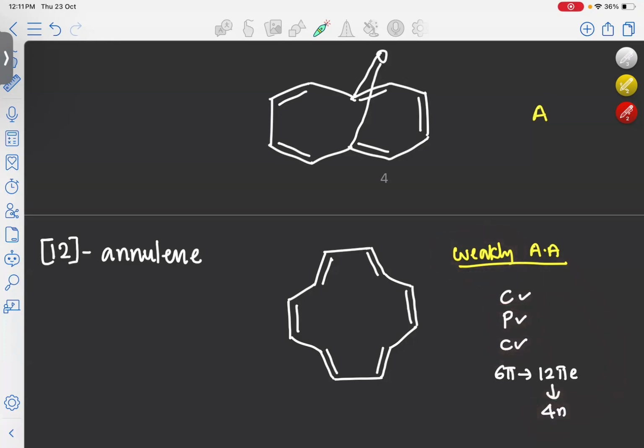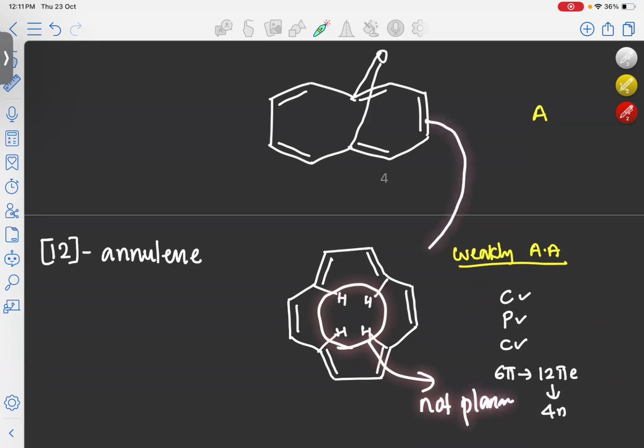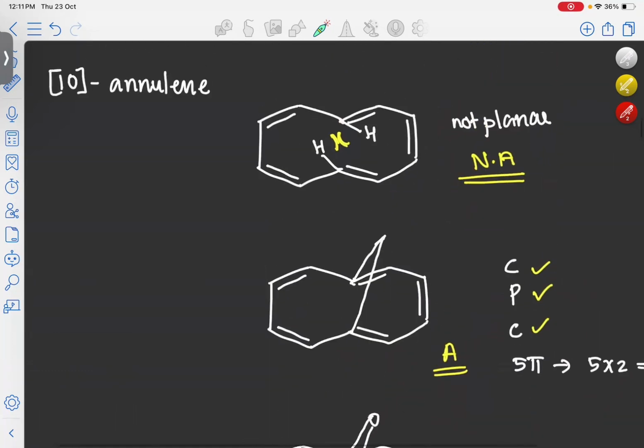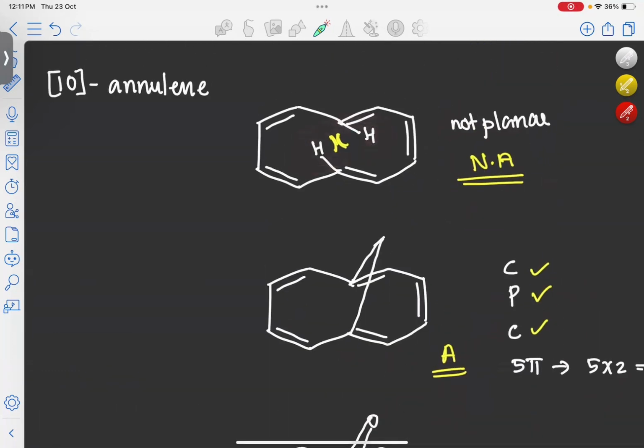Why? Because again in this molecule also there are 4 hydrogens which will come towards the inside part of the ring and there will be a steric hindrance associated with these hydrogens. So due to the steric hindrance of these 4 hydrogens, this molecule has a tendency to go to the non-planar structure, right? But compared to the 10 carbon molecule, this is a bigger molecule. So the steric hindrance it can adjust, compared to those two hydrogens because those two hydrogens are very close. So that will become non-planar.